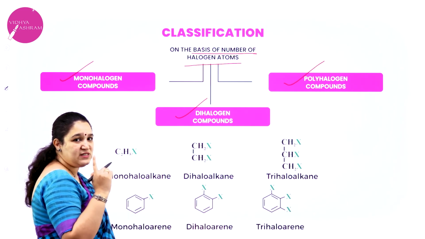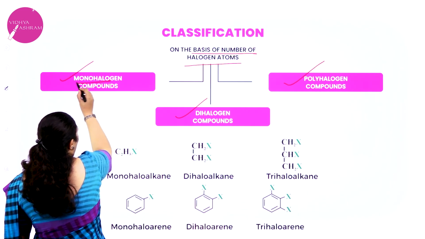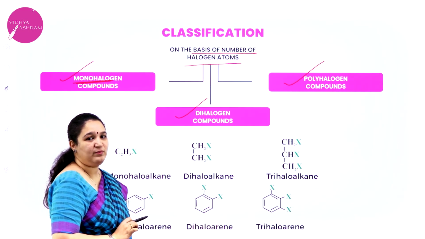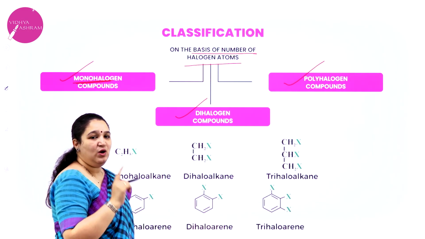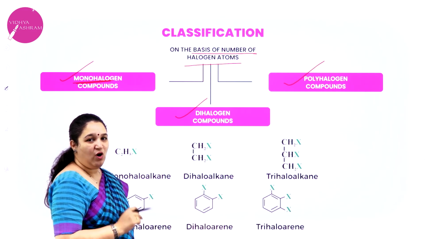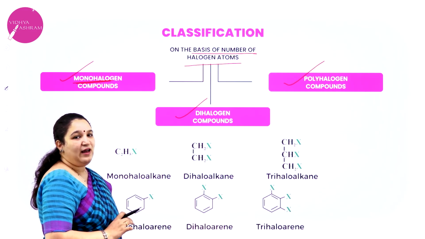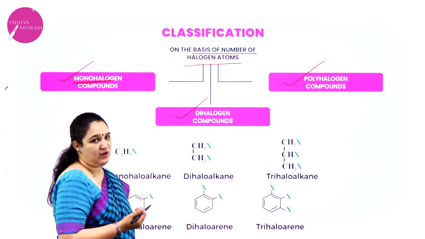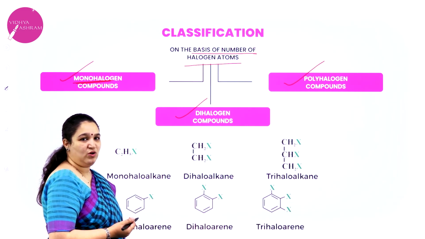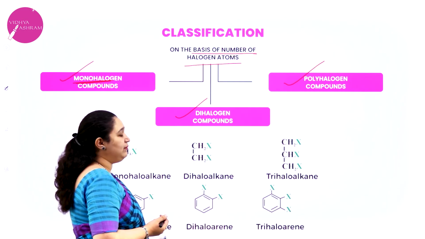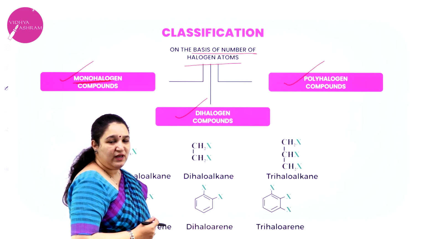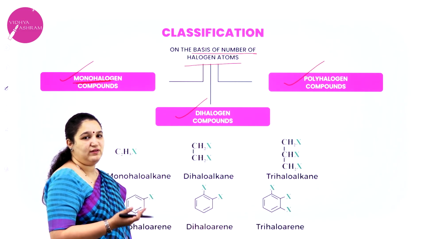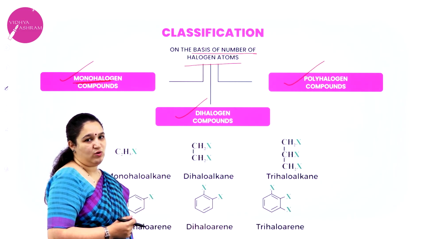Mono means one. So only one hydrogen atom of the hydrocarbon is replaced by one halogen, or I can tell a haloalkane which contains one halogen, then we call them monohalogen compounds. What do you mean by dihalogen compounds? If they have two halogen atoms in the same compound, then we call it dihalogen compounds.